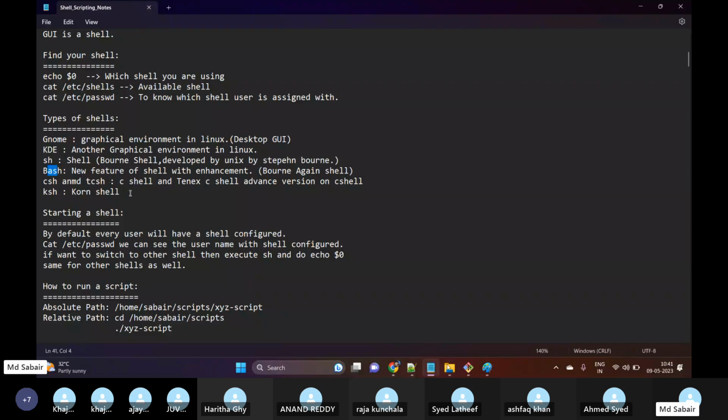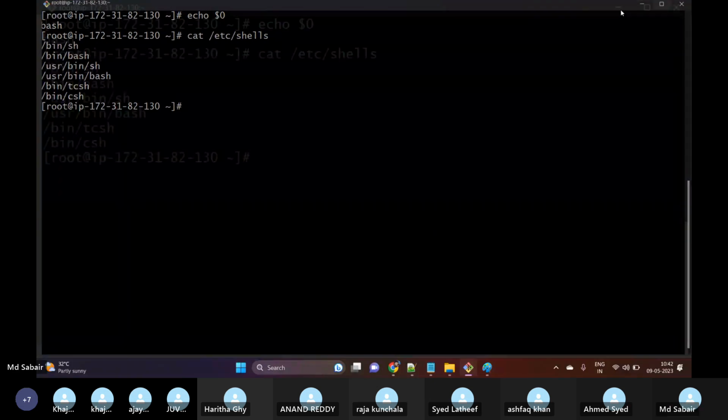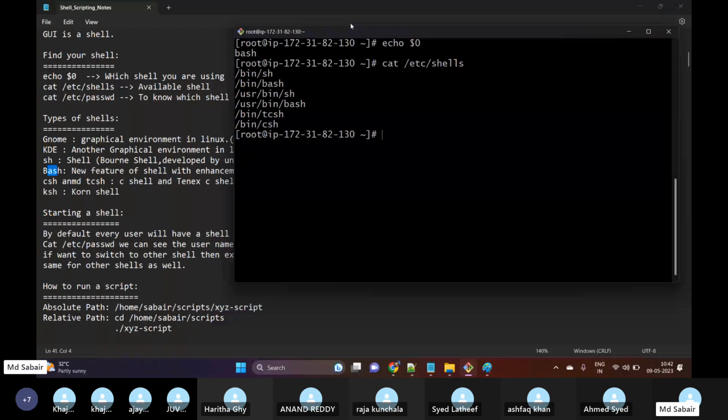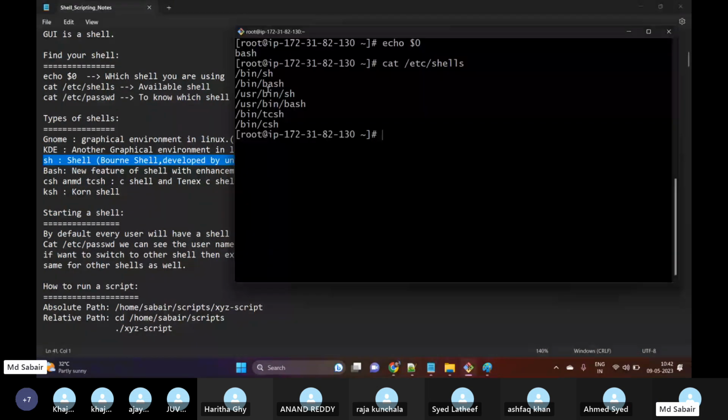So what are the different shells which are available or installed in my machine? cat /etc/shells. Here we can see what all shells are present. So sh is already installed, bash is already installed, and then we have tcsh and csh. The only one which is not installed is ksh.